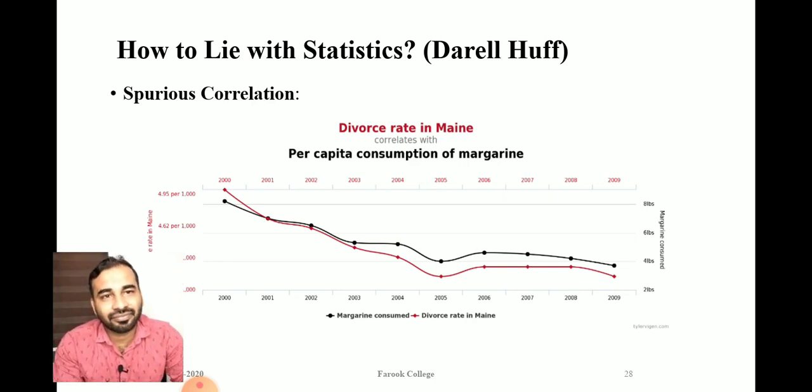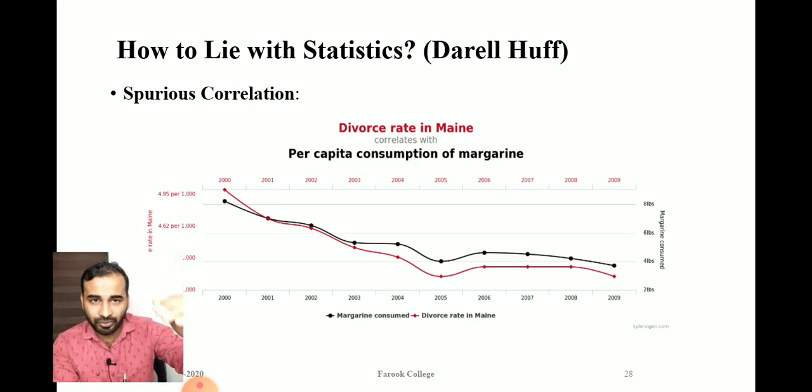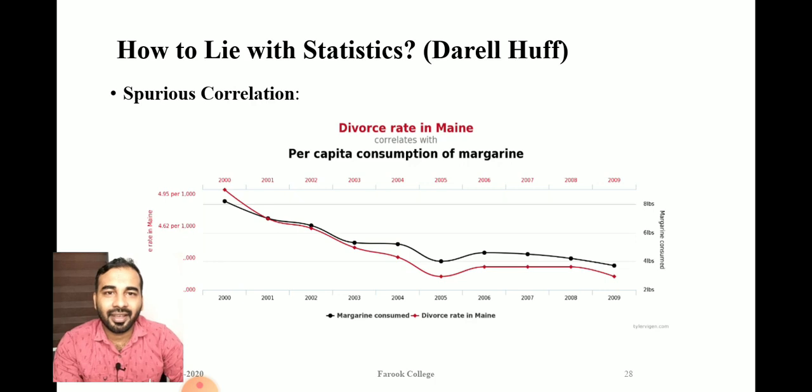Whenever the consumption of margarine is reduced, the divorce rate is also decreasing. So using this graph, can we conclude that if we want a lower divorce rate we can use more margarine? Can we say like that? No, because in reality margarine and divorce rates are totally unrelated.